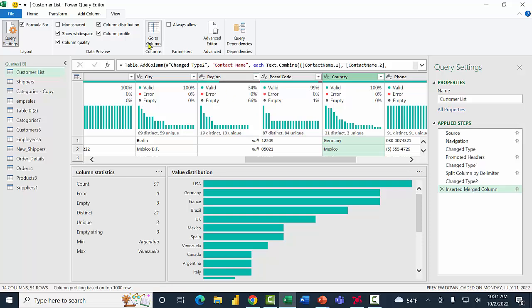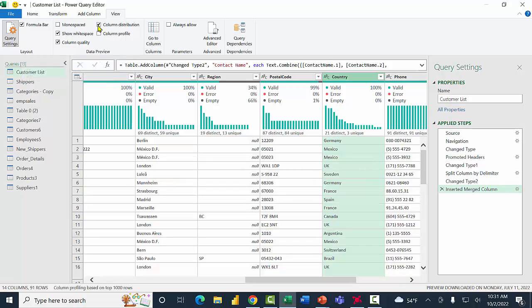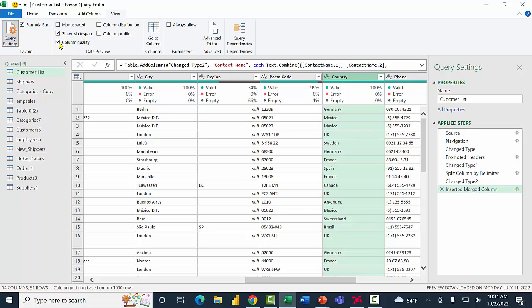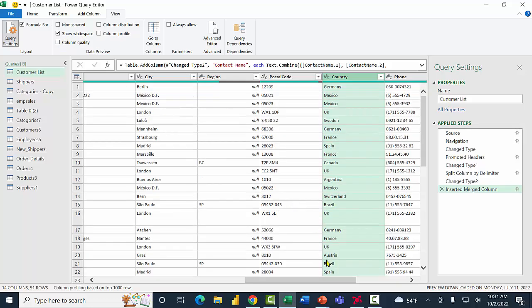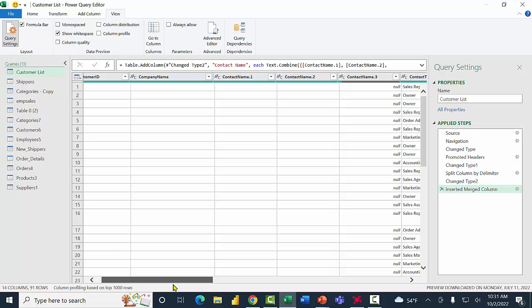So when you pick on your View menu, you can get some pretty good information about your columns. I showed you the column distribution, the column quality, and the column profile. Now I'm going to uncheck column profile, column distribution, and column quality. But that can give you some really meaningful information about your data.